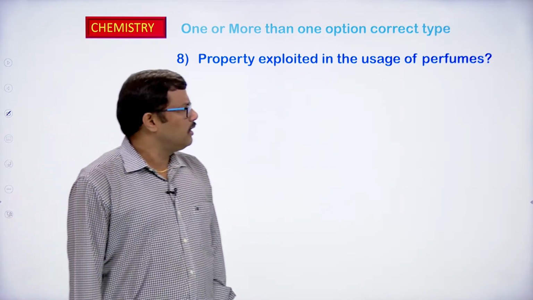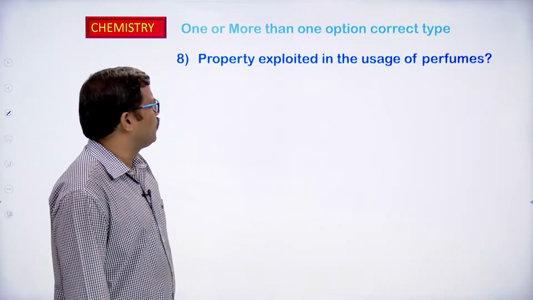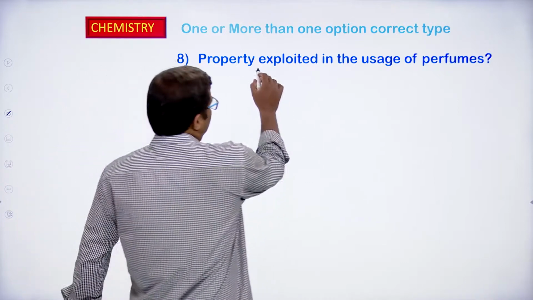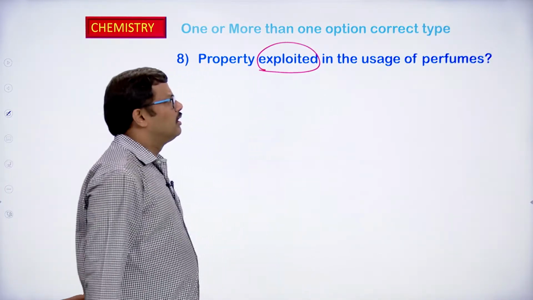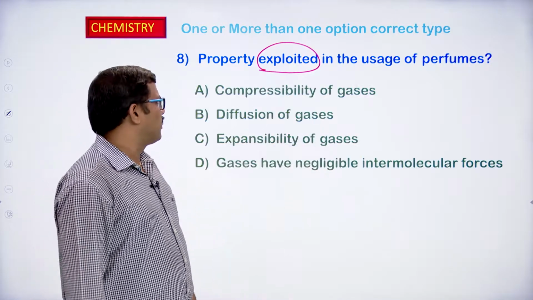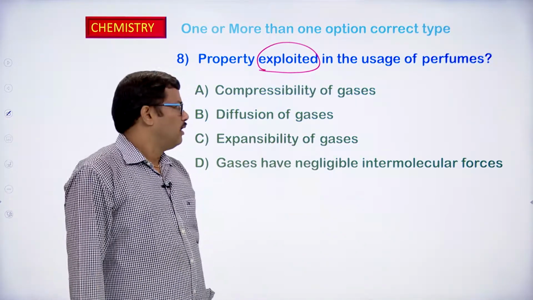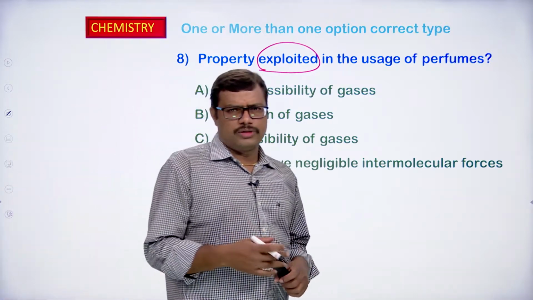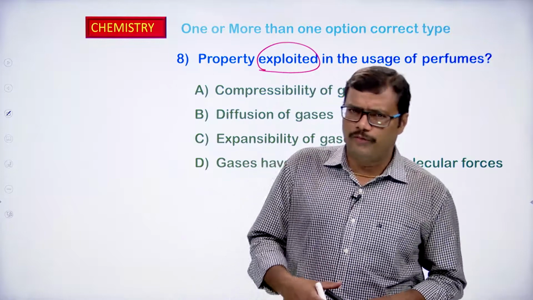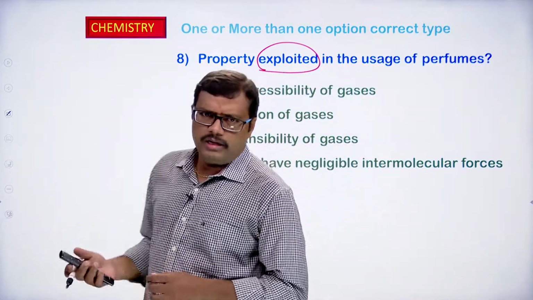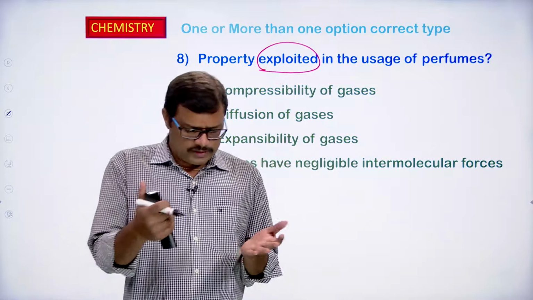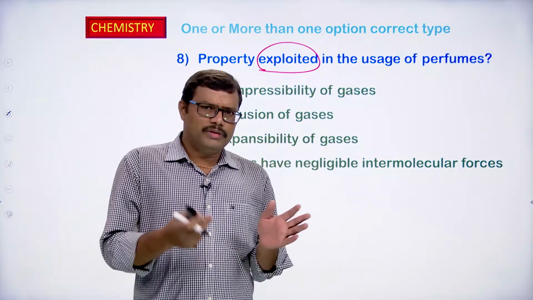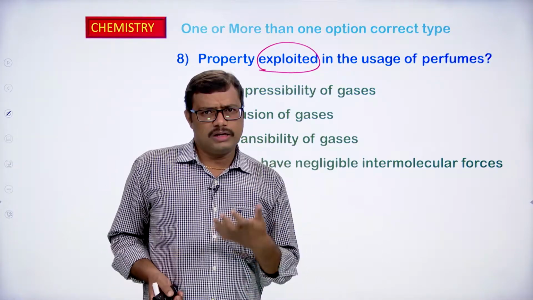Yeah, the property exploited in the usage of perfumes. The property that is responsible for the usage of perfumes. So, I think you have observed, when you go to a store to buy a perfume bottle, generally we check the smell. In order to smell it, we open or trigger that particular button. Thereby the perfume will come out, so we can enjoy the smell.